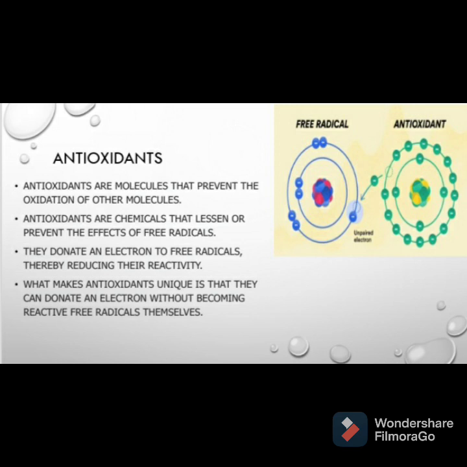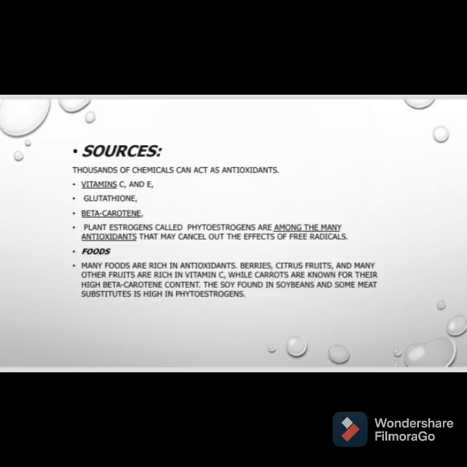Why do we say that antioxidants are unique? The reason is that they can donate an electron without becoming reactive free radicals themselves. It means that when antioxidants provide their electrons to a free radical, the antioxidant itself does not form a reactive species. Rather, it acts as a stable molecule. Thus, due to antioxidants, free radicals are not formed, there is no damage to the cell, and the process of aging slows down.